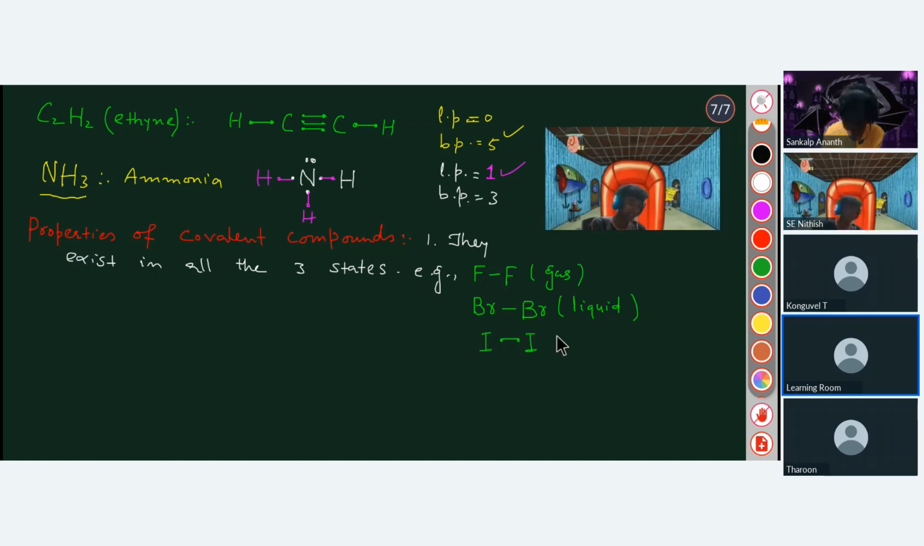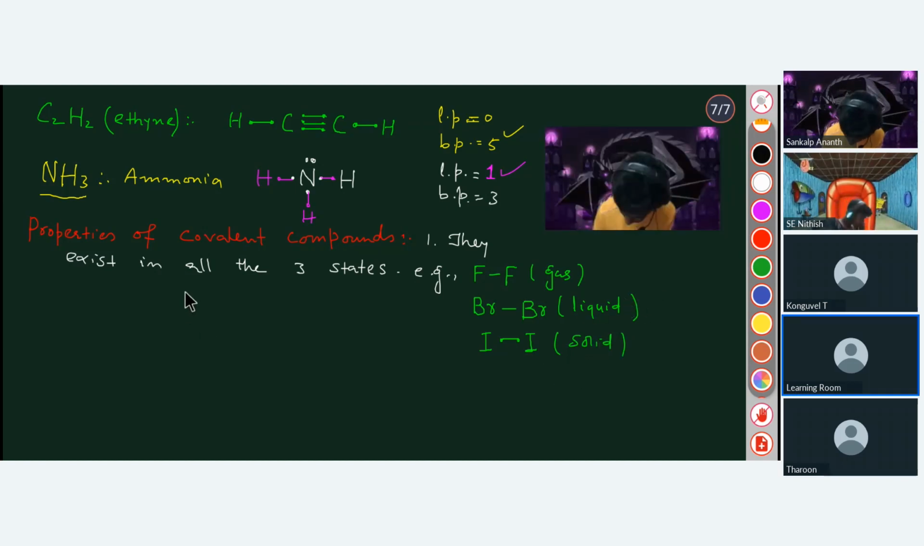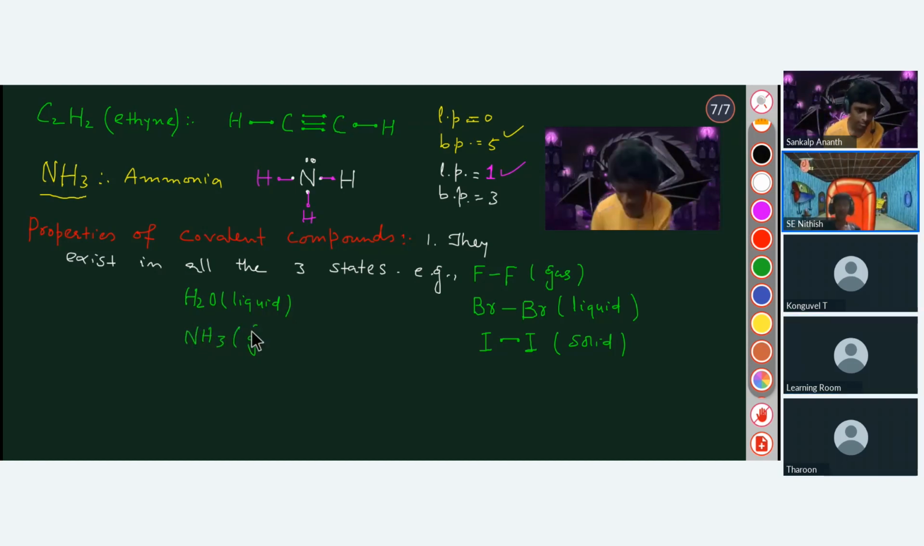So the I2 molecule exists in the solid state. Iodine exists in the solid state, bromine in the liquid state, and fluorine in the gaseous state. You can give more examples, like water. Water exists in which state? Liquid state, right? Ammonia exists in which state? Gaseous state. Exactly. So you have to remember that these covalent compounds exist in all three states.